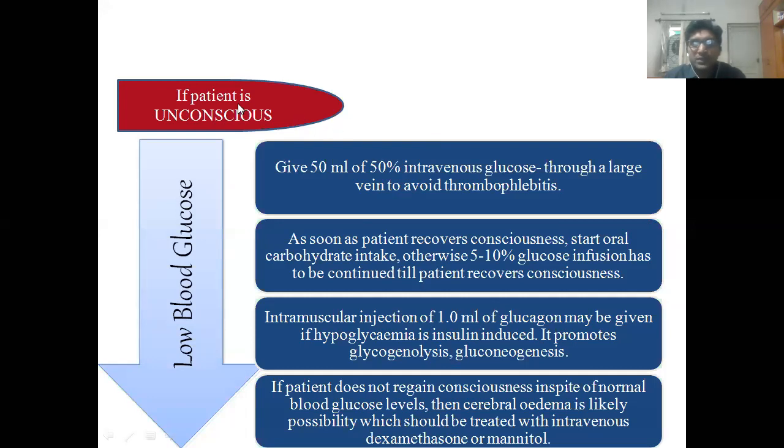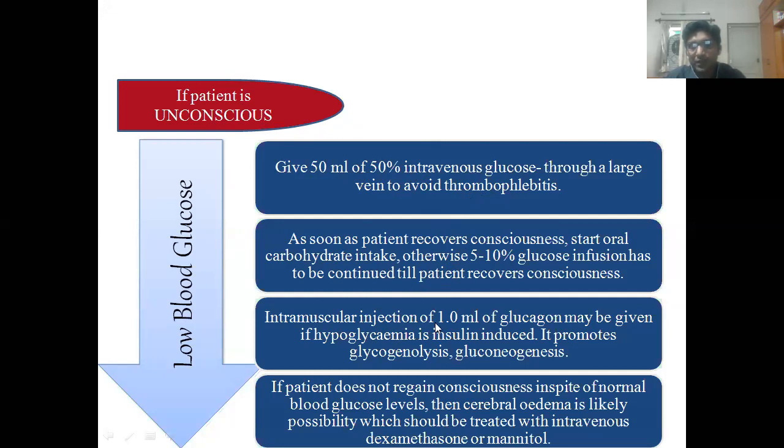What will you do if the patient is unconscious? You will give 50 ml of 50% intravenous glucose through a large vein to avoid thrombophlebitis. As soon as the patient recovers consciousness, start oral carbohydrate, or a 5 to 10% glucose infusion.